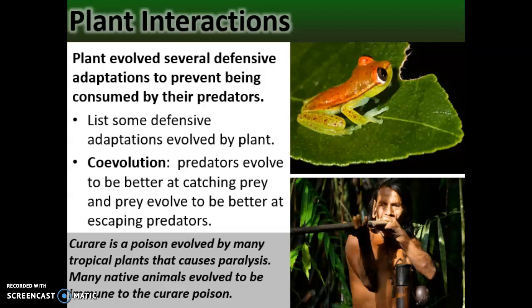The best example I can give you of coevolution doesn't come from the plant kingdom, but from the animal kingdom. Everybody knows that cheetahs are the fastest animals on land. But did you know that gazelles are the second fastest animal on land? And cheetahs almost exclusively eat gazelles? Do you think it's a coincidence that the fastest land animal hunts and eats the second fastest land animal? And no, it's not a coincidence.